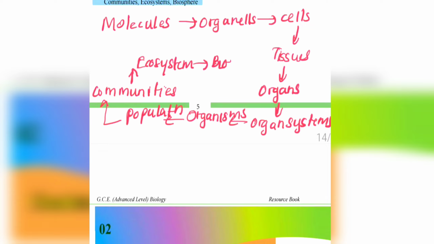After the ecosystem only, the biosphere comes.